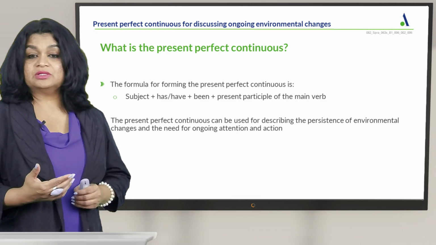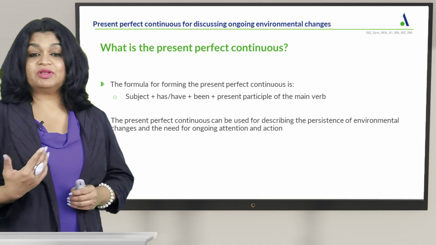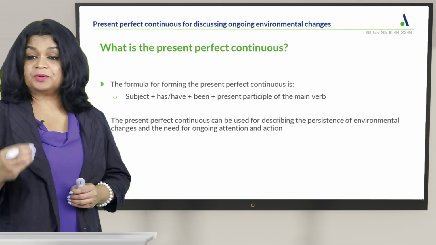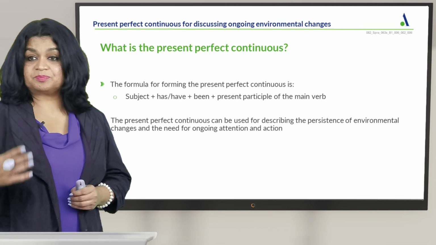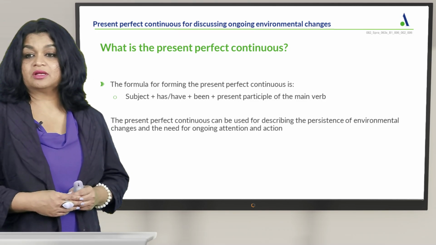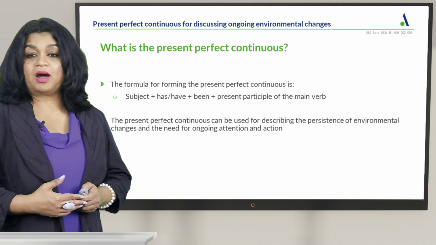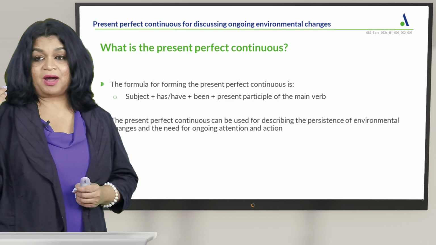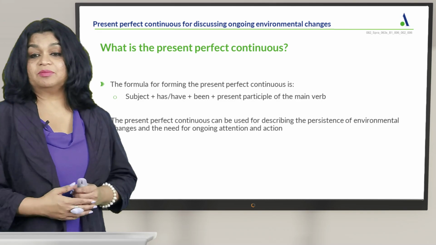The present perfect continuous can be used when we are describing something that is happening now. So, it's persistent. It's always happening. It's persistent, and there is a need for ongoing attention and action. So, here we are talking about the ing form, and this ing form began in the past, it's still going on, and it may continue.